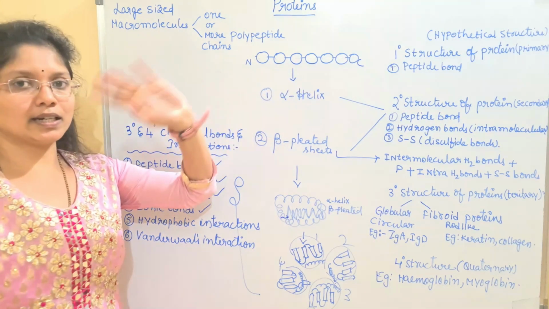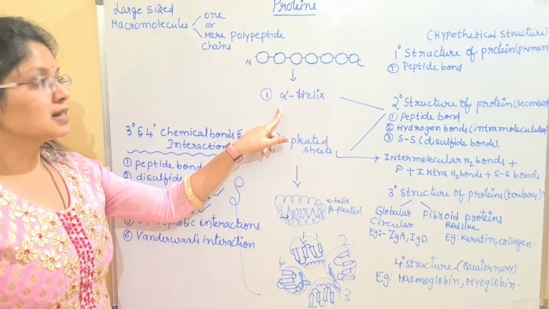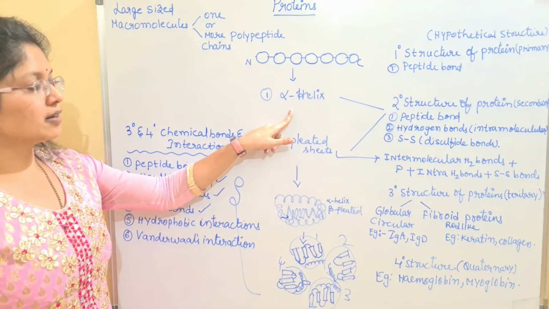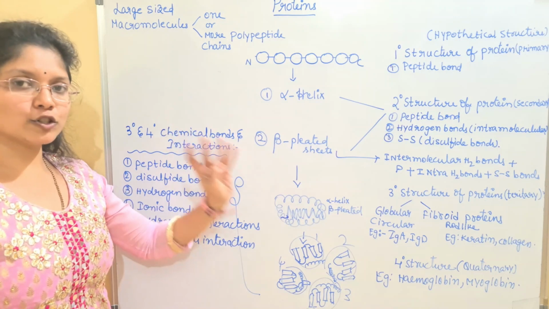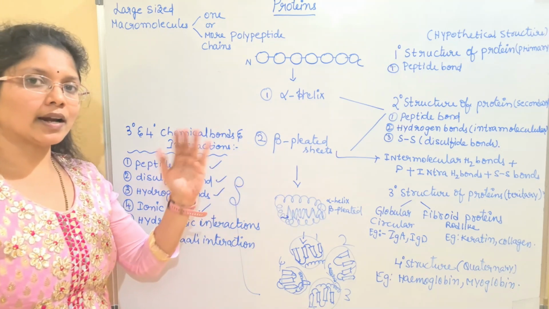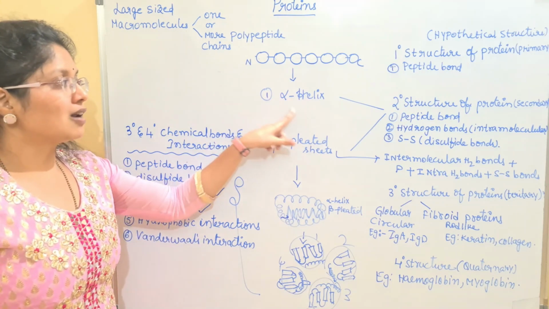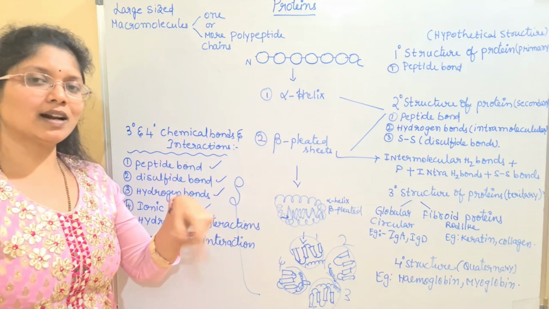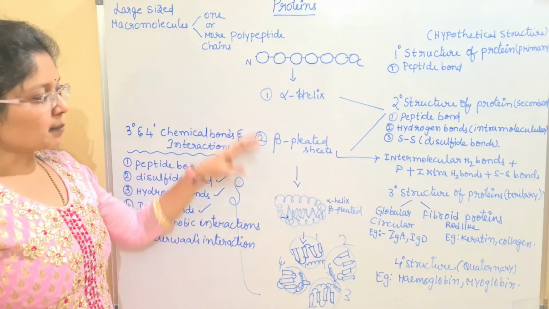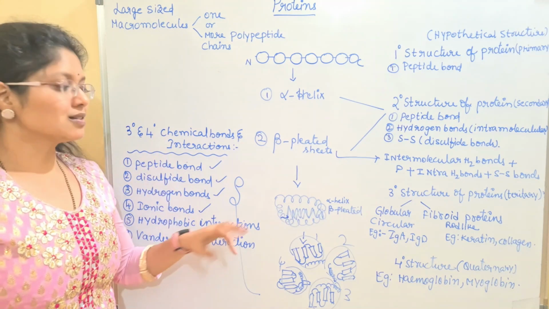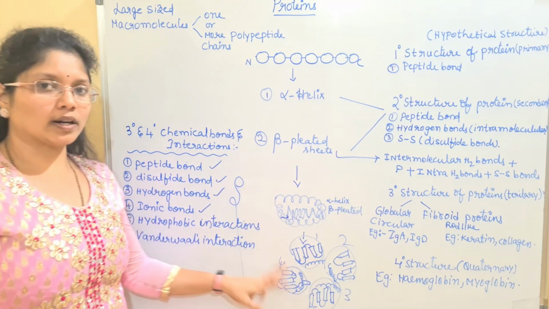The primary structure, linear chain having peptide bond. Secondary structure, alpha helix, beta pleated sheet. And here we have the peptide bond, hydrogen bond, and disulfide bond. In hydrogen bonding we have intra and inter, but for alpha helix we have only intra, and for beta pleated we have both inter as well as intra. And coming to the tertiary structure, mainly the biologically active proteins are in tertiary or quaternary form.